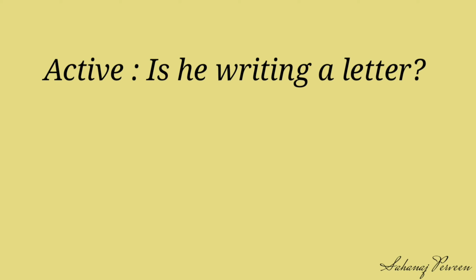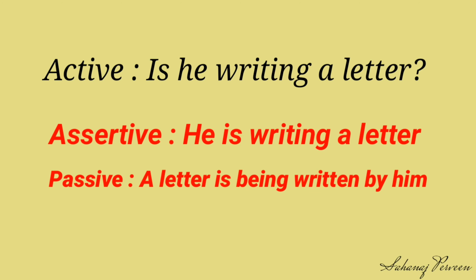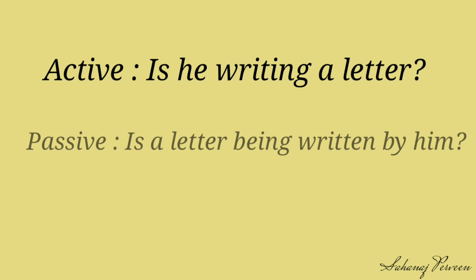Dear students, look at another example. Active: Is he writing a letter? Converting it into assertive, it becomes: he is writing a letter. Applying the next 5 steps, it becomes: a letter is being written by him. Finally, converting it back into interrogative, our passive is: is a letter being written by him?